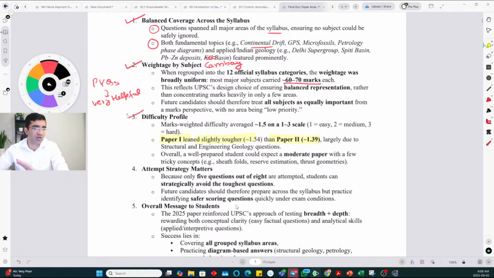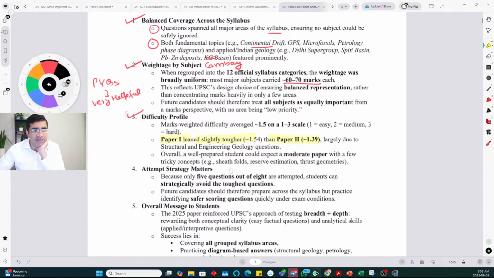Again, assuming you have covered the syllabus equally, you have given enough time to both papers. Paper 2 was more straightforward. In paper 1, there were few specific questions which were not just the headline. Sometimes they will ask a question which is just the heading in your syllabus. So that is typically an easy question, but sometimes you have to dig deeper. So in structural geology, they ask some questions which you had to dig a little deeper.